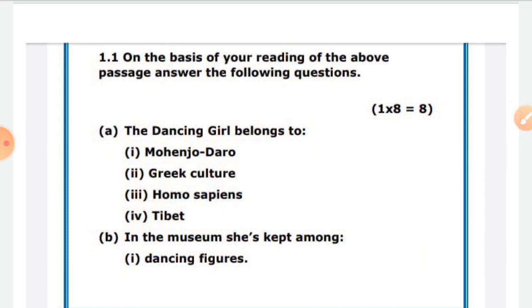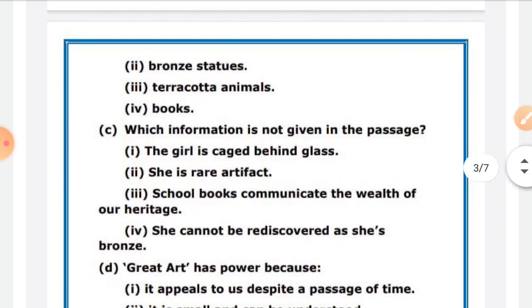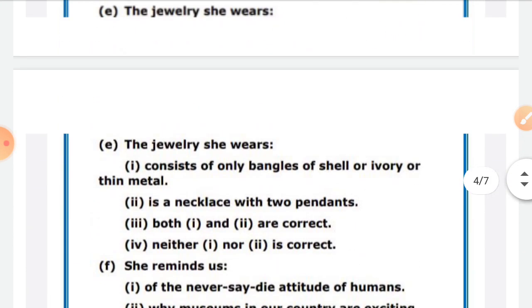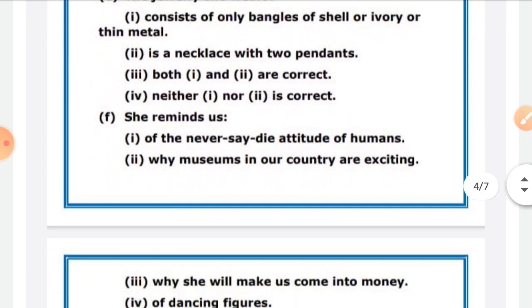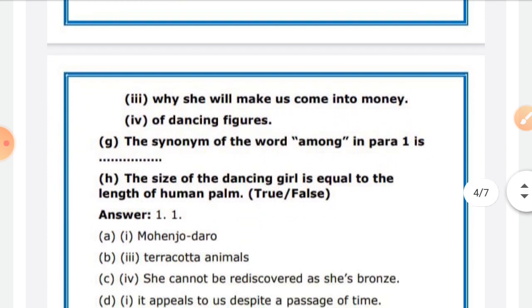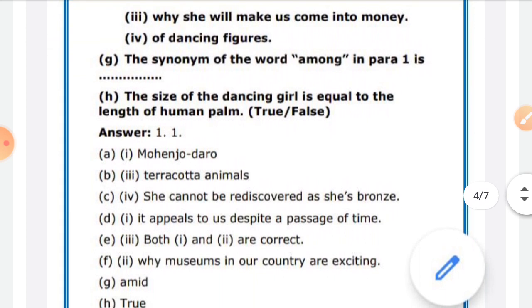The dancing girl belongs to. See the questions. In the museum, she's kept among the. Which information is not given in the passage? The great art has power because the jewelry she wears consists of what? She reminds us of what? The synonym of the word among in para 1 is. The size of the dancing girl is equal to the length of a human palm. Is it true or false?